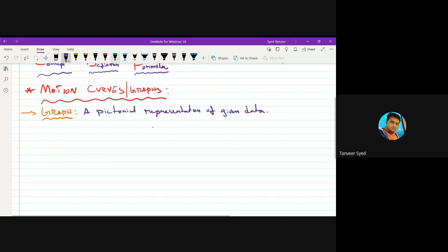So I want you to understand that if you are drawing a graph, you take some quantity on y-axis and some quantity on x-axis. And the shape of that graph will show you how one quantity changes with respect to the other quantity. Suppose if the graph is like this, you have to understand that y is increasing with respect to x.